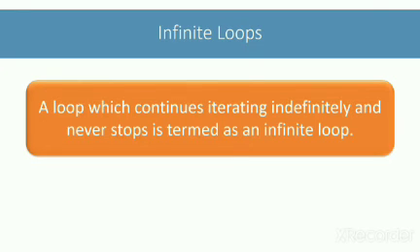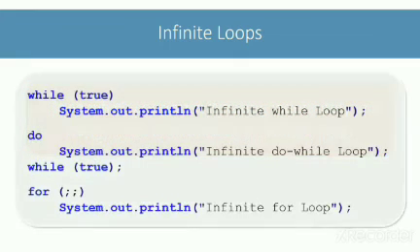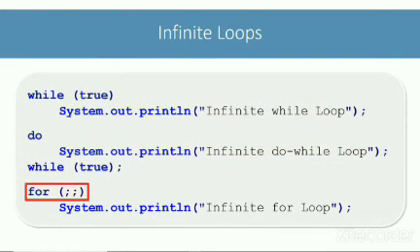A loop becomes an infinite loop when its condition always evaluates to true. So, the simplest ways to create infinite loops using the three looping constructs of Java are like this. As we saw in the for loop variations chapter, if we don't specify a condition in a for loop, Java assumes it to be always true. Let me quickly execute one of them and show you in BlueJ.